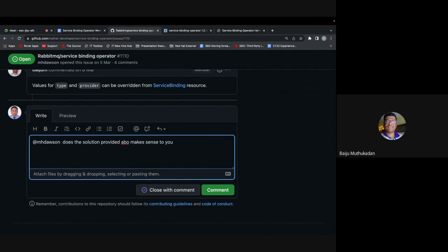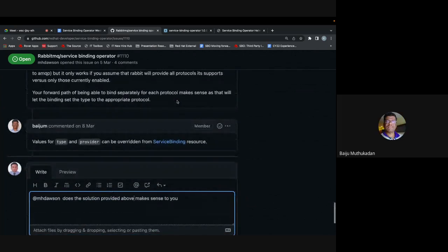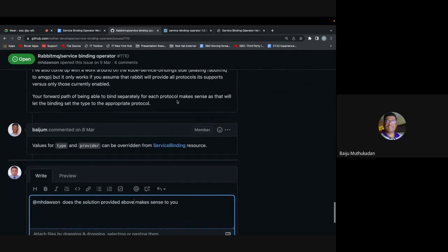The other choice for us is to not give any value at all. That means it would be taking everything if we do not specify the key which has to be mapped for it. But this may come up again and again, because for example MySQL, MariaDB or RDS or anything could be the value for type, depending on how the application is looking for it. As long as the particular connection string is there, it is good.